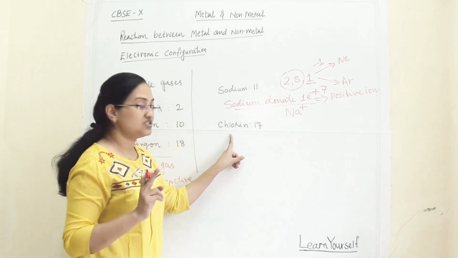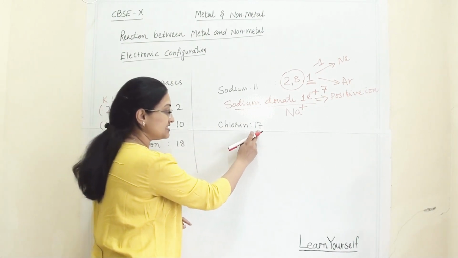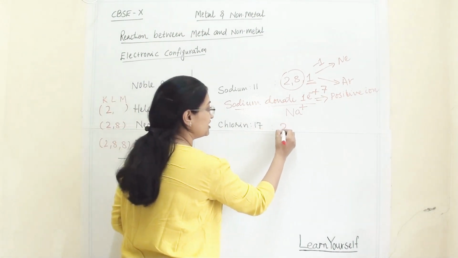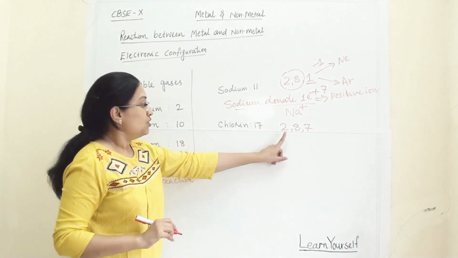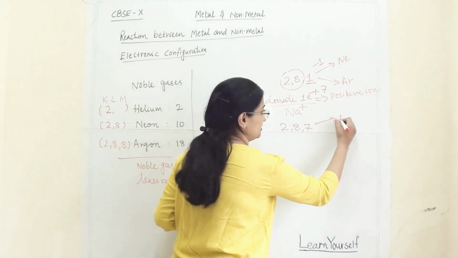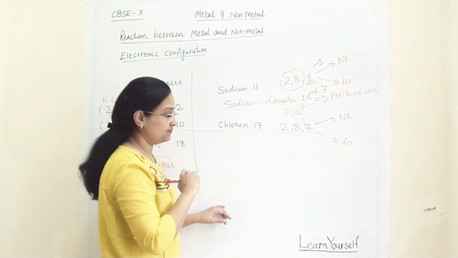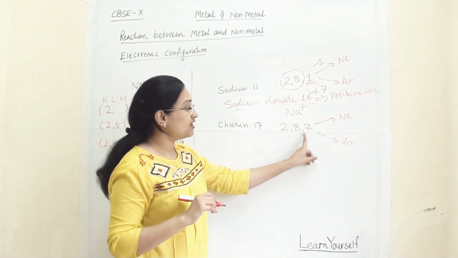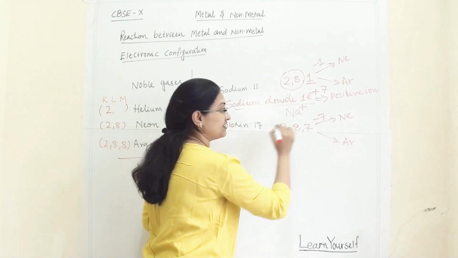Now coming towards chlorine. Chlorine is a non-metal. Its atomic number is 17 and its electronic configuration is 2, 8, 7. Now for chlorine, neon and argon are both the nearest noble gases. If chlorine wants to be stable like neon, it has to lose 7 electrons.